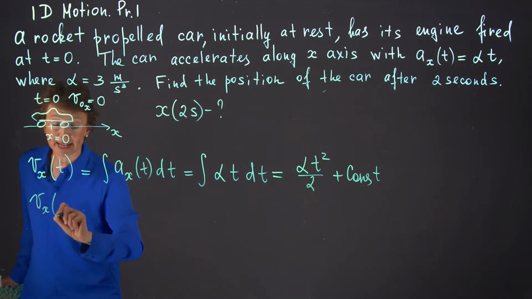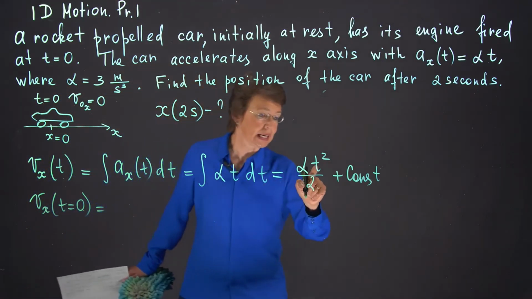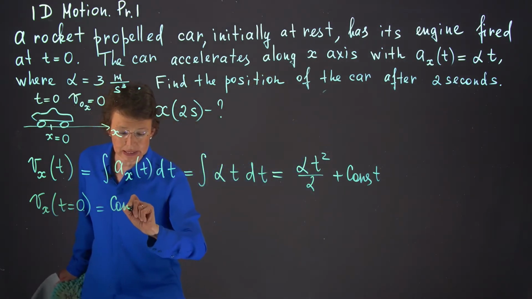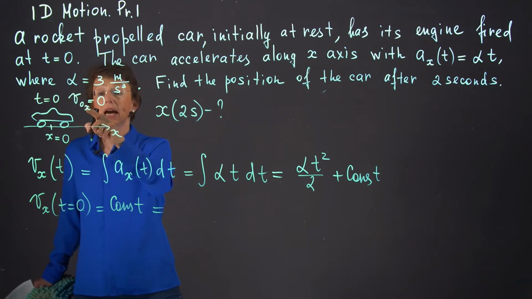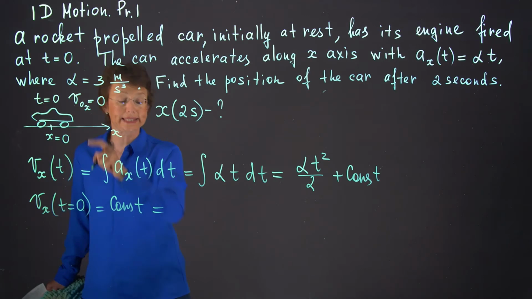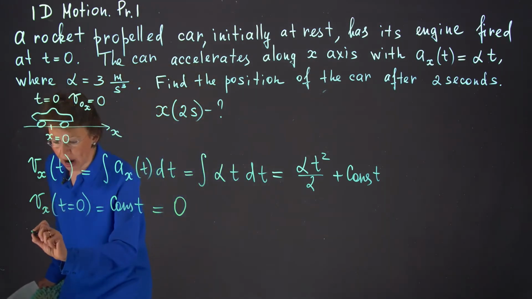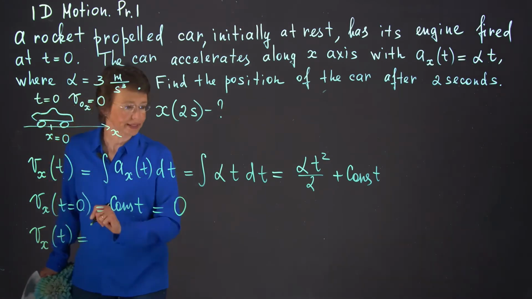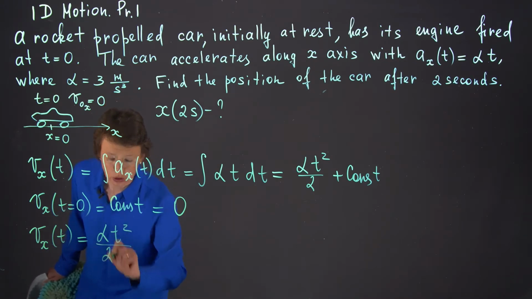So Vx at time moment 0, I plug in time moment 0, the first term is gone, the constant is still here. And at the same time, I know that the x projection of velocity at time moment 0 was 0. So the constant is 0. We found the velocity of the object at any time moment. Vx as a function of time is just alpha t squared over 2.